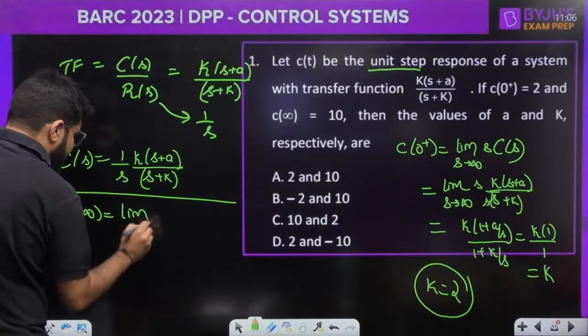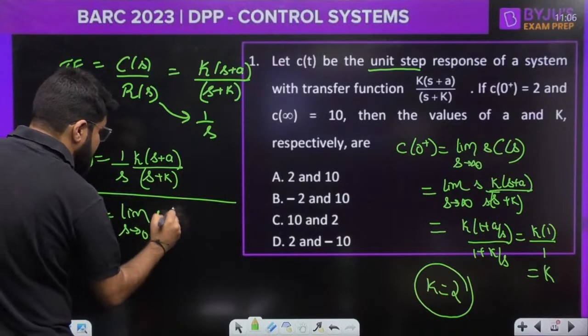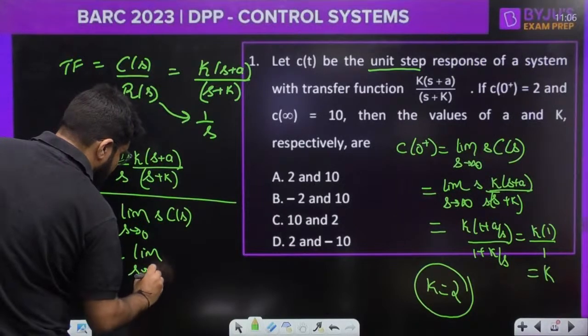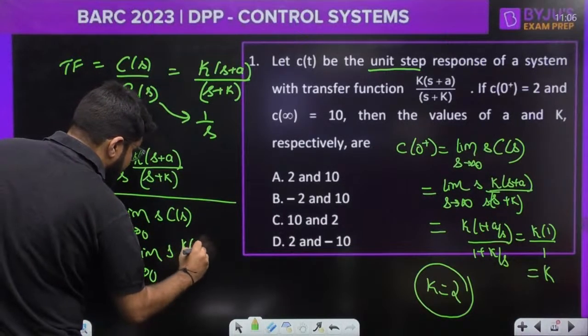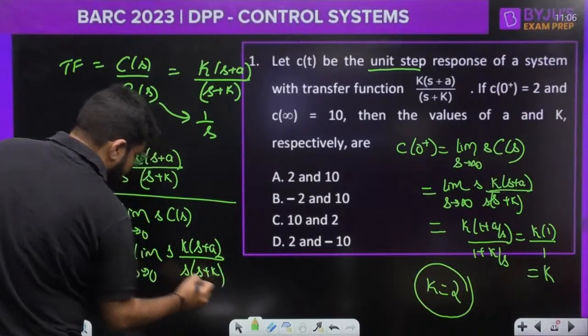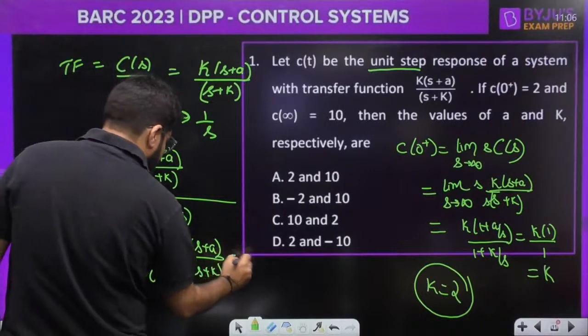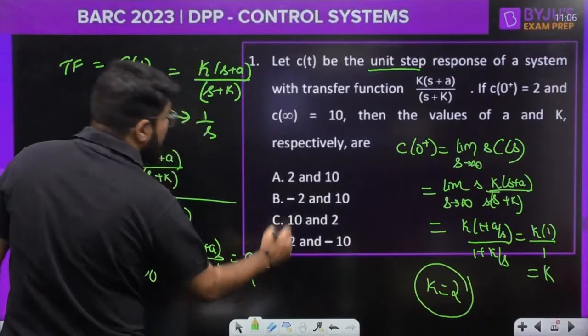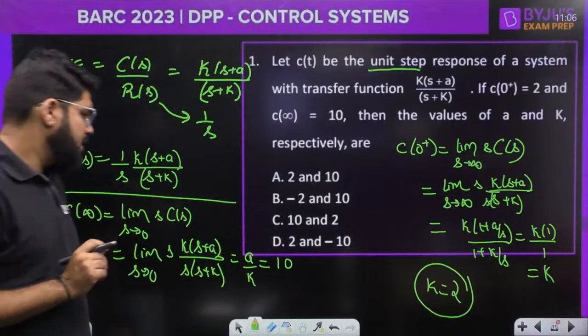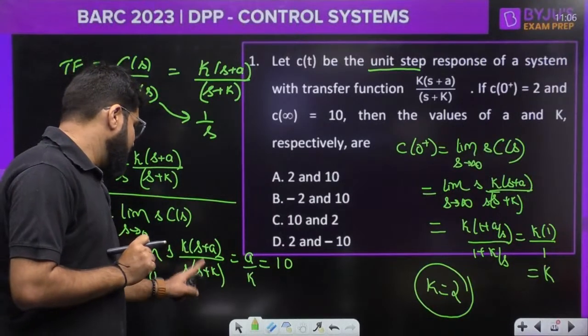C infinity will be limit of s tending to 0, s multiplied by cs, and then it's going to be limit s tending to 0, s multiplied by k s plus a divided by s plus k. S has got cancelled. Put down the s tending to 0. You have a by k, and this value should be equal to 10. A by k is equal to 10.